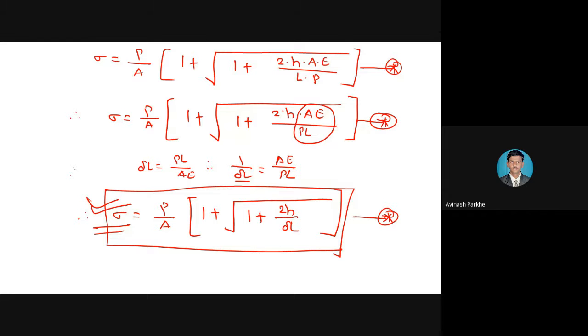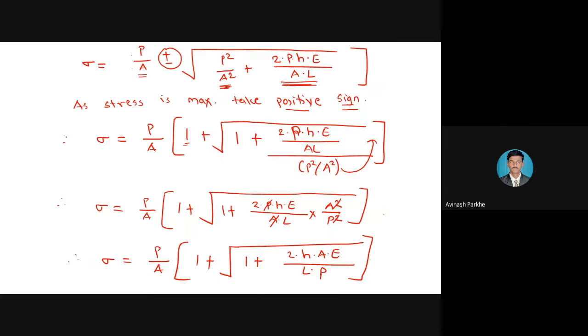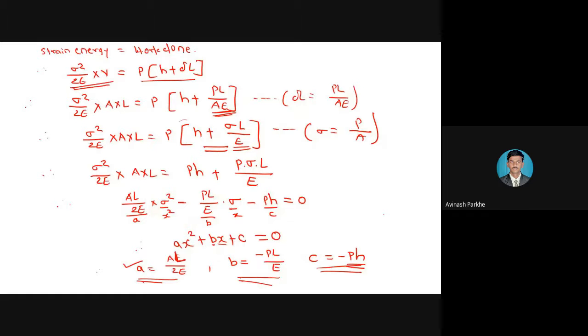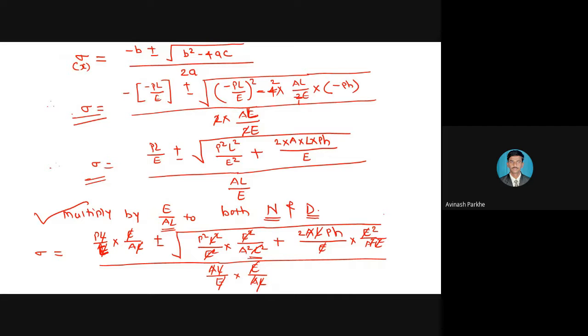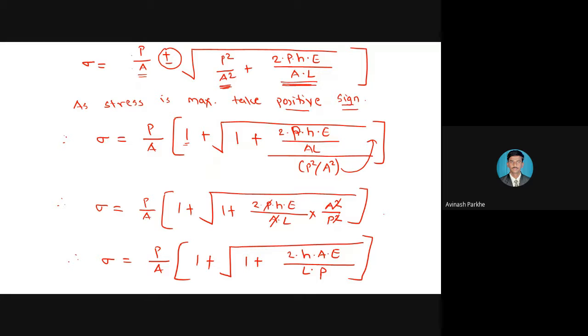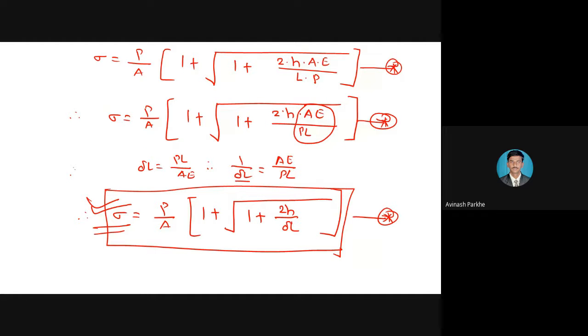Have you got this particular derivation? Stepwise: strain energy is equal to work done, then ax square plus bx plus c, then the formula we have used. We have kept all the values of a, b, c, cancelled the terms, multiplied by E upon AL to numerator and denominator, then P upon A taken outside the bracket. Whatever terms are cancelled, we have cancelled, and finally we got the equation. This particular derivation I have given in the notes also. You can read from that also.